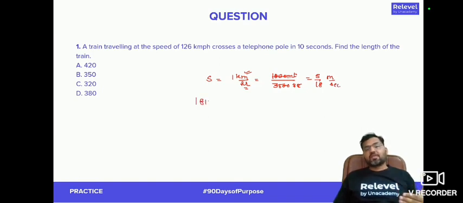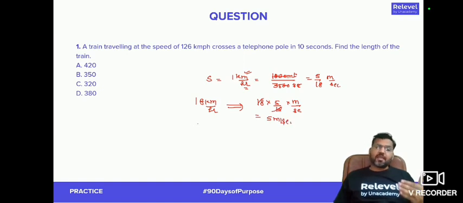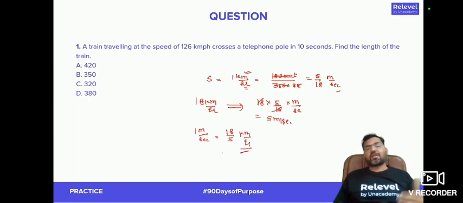For example, if I ask you what is the equivalent speed of 18 kilometer per hour in meter per second, simply multiply this speed by 5 by 18 to convert it into meter per second. So therefore, it would be 5 meter per second. In a similar way, if 1 kilometer per hour is 5 by 18 meter per second, then 1 meter per second will be equal to 18 by 5 kilometer per hour. These are the two standard unit conversions that you need to learn in TSD because they will be used in almost every question. For example, let's start with question number 1 here.